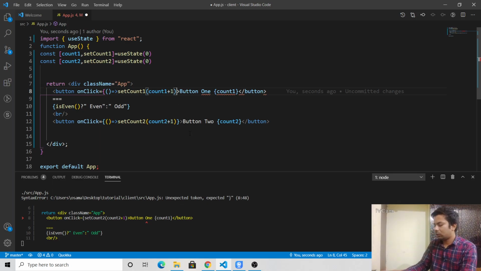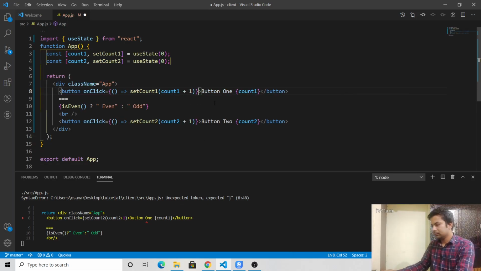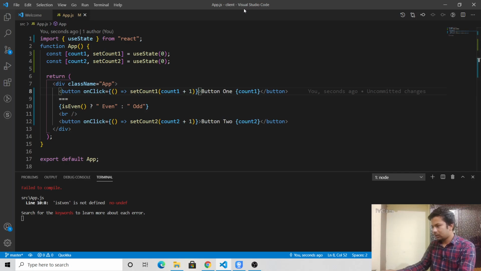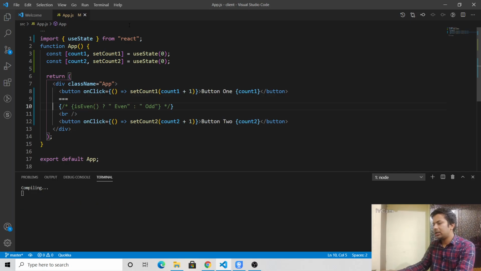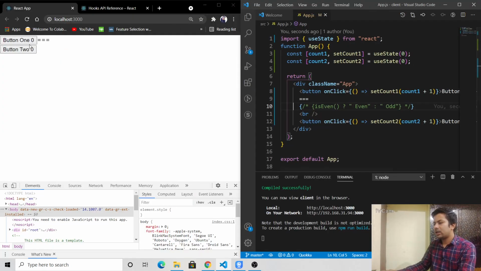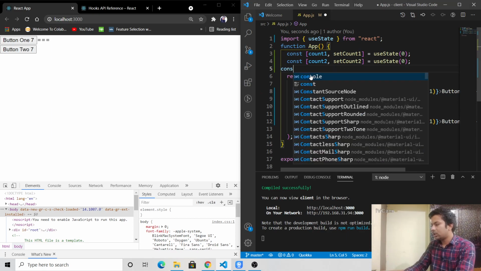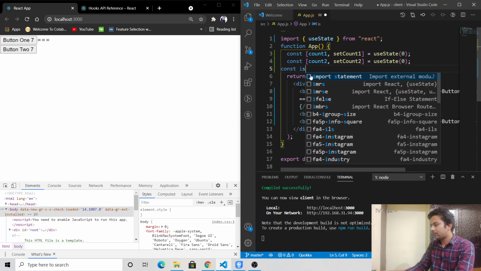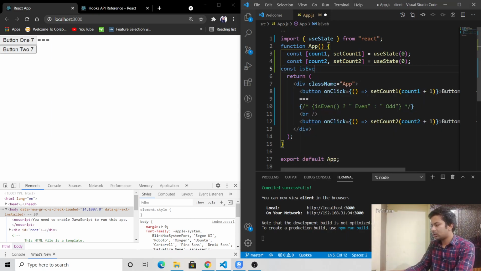Okay, I forgot the curly braces. We don't have initial is one. Let me just comment it out for a bit. See, it's a normal 1 2 1 2 1 2 1 2 1 2 3, and nothing much. Okay, now here I'll just use the isEven function.